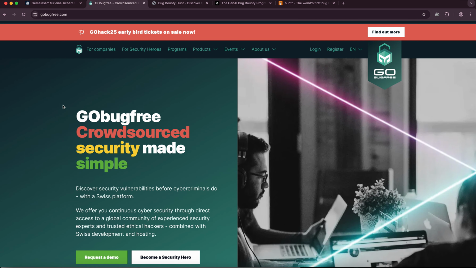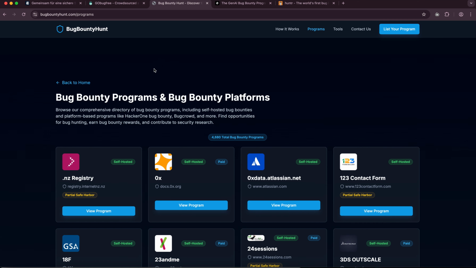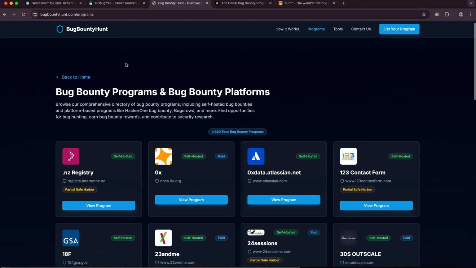The second one is again in Switzerland, and it's called gobugfree.com, and they also have fantastic programs in there. I got invited to a lot of private competitions in there. I've been hacking with those for years. Go Bug Free and Bug Bounty CH have been working out really well for me, so I can highly recommend them.